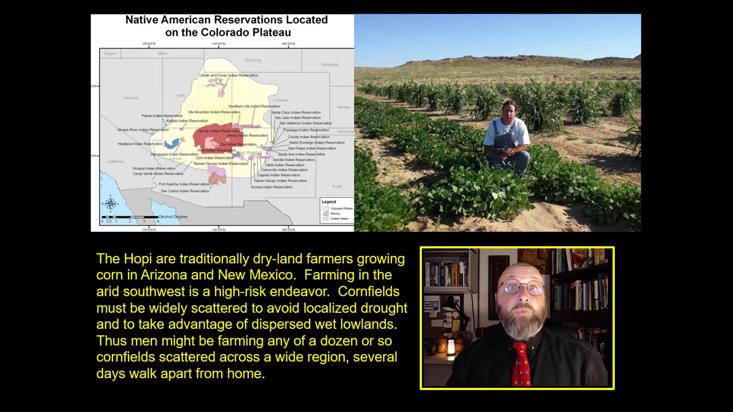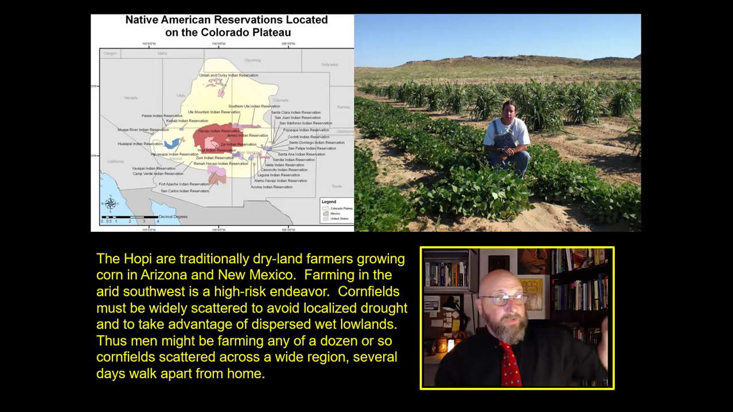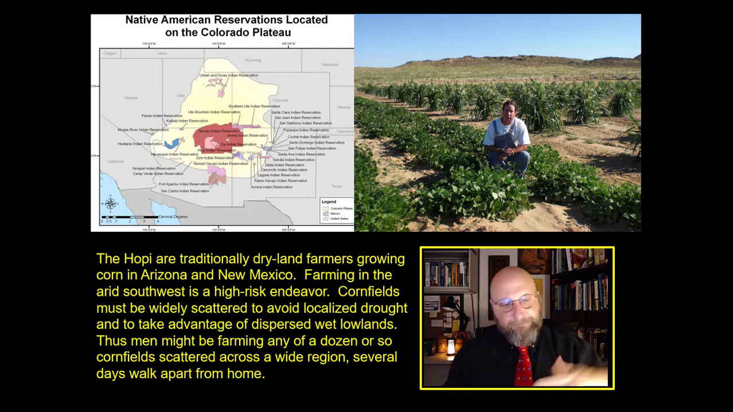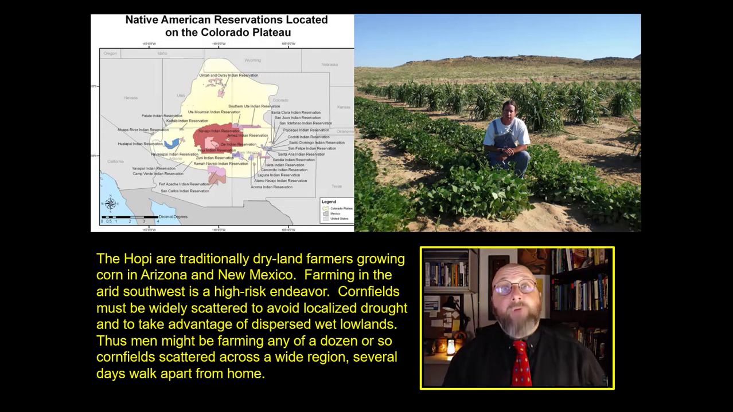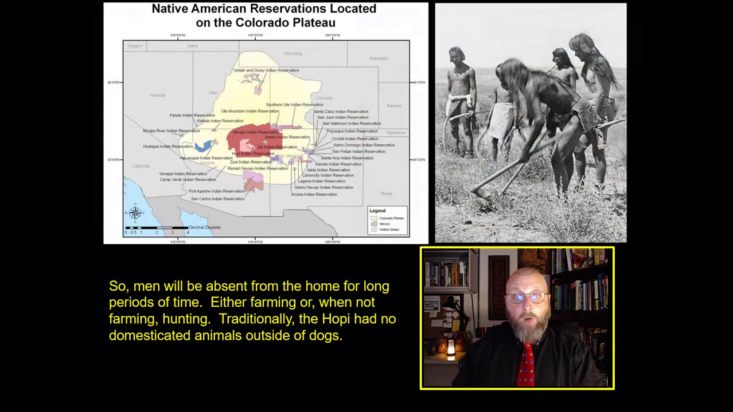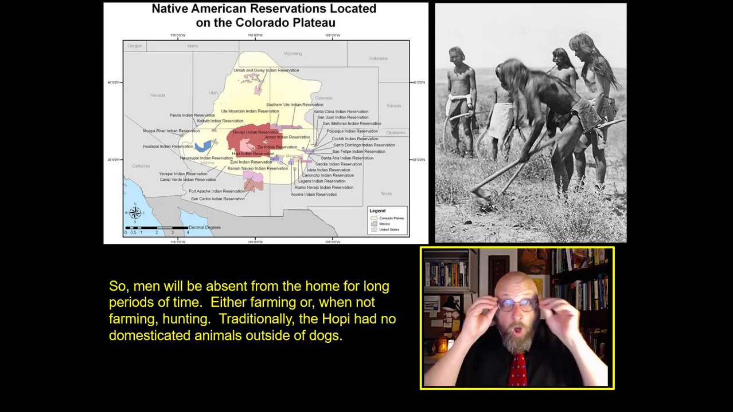Now, farming in the arid Southwest is necessarily a high-risk endeavor. Cornfields must be widely scattered to avoid localized drought and to take advantage of dispersed wet lowlands, little box canyons that might be wet, or low-lying, seasonal rivers. Thus, men will not have a single cornfield, but rather they might be farming any of a dozen or so scattered cornfields distributed across a wide area, several days' walk from home. Right up above me, those are historical Hopi farmers in the, I think, early 20th century. So men will actually be absent from the home for long periods of time.